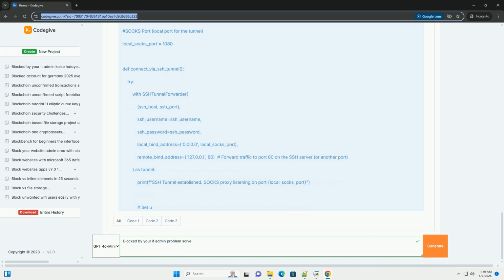Code-based solutions and workarounds, use with caution. Disclaimer: these solutions are provided for educational purposes and may not always work or be appropriate in all situations. Bypassing security measures without proper authorization is strongly discouraged and may violate company policies. Use these techniques only with permission or in situations where you have administrative control over the system.